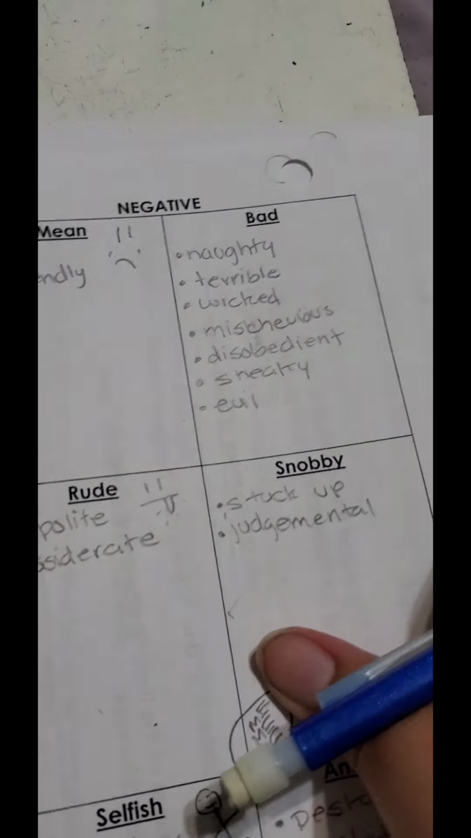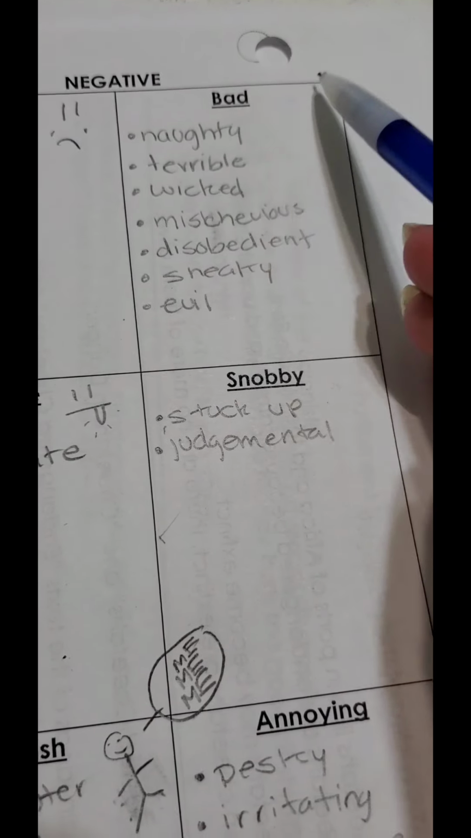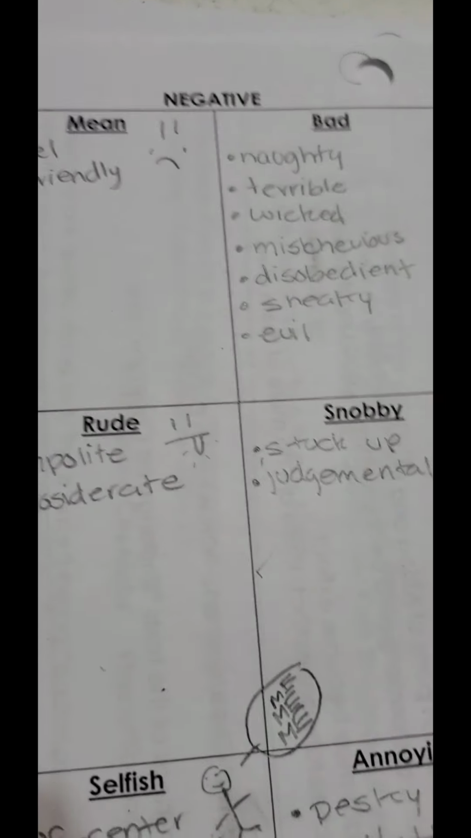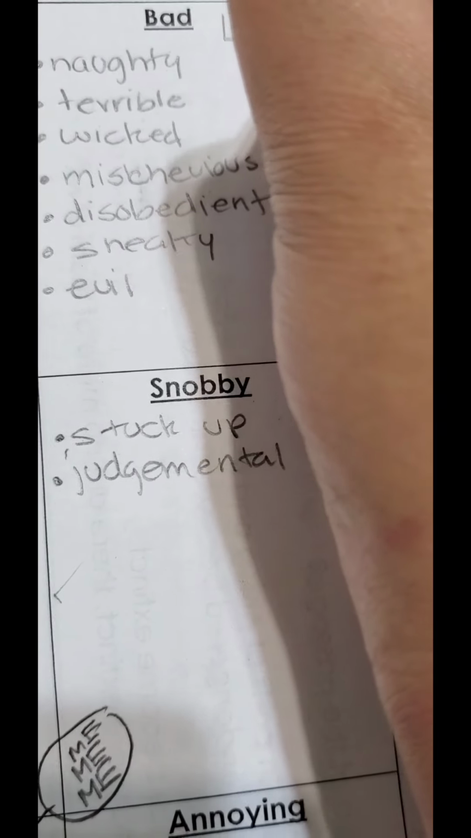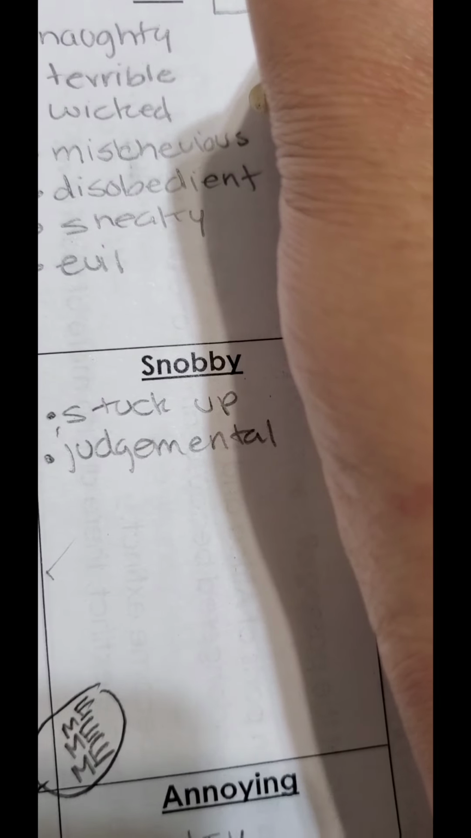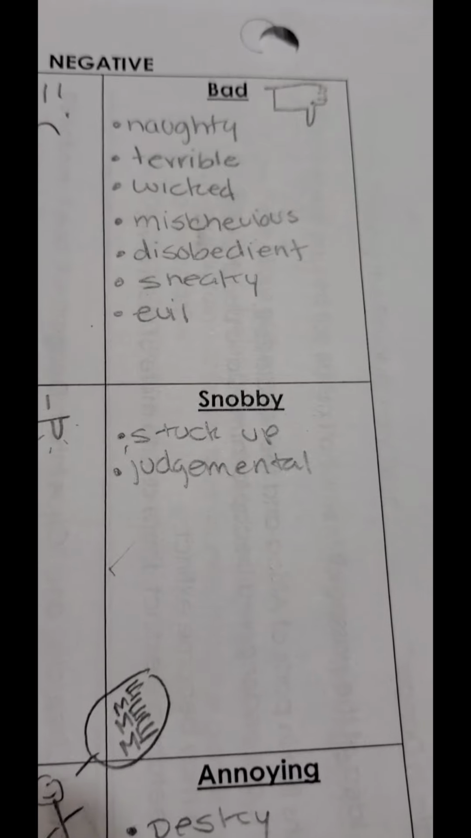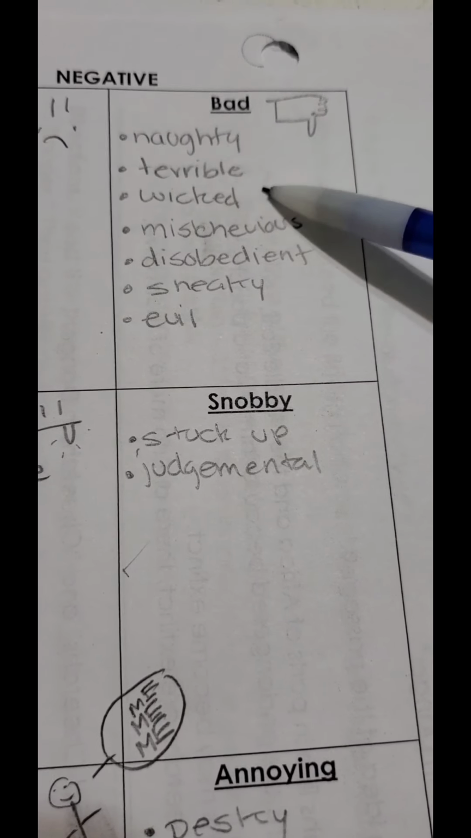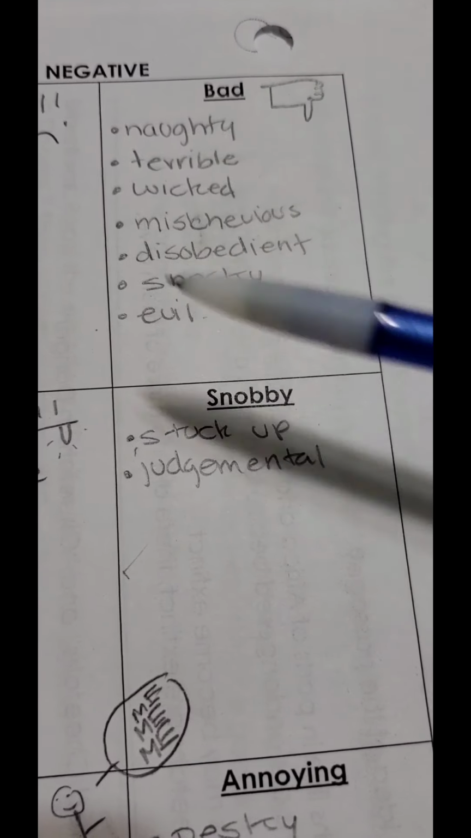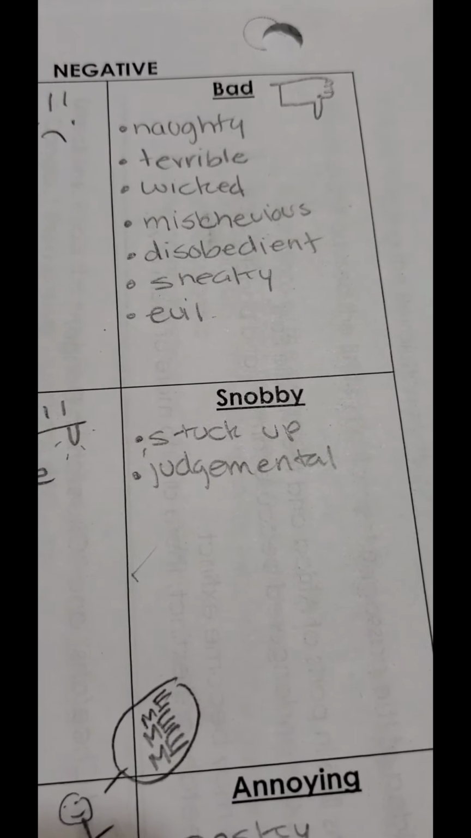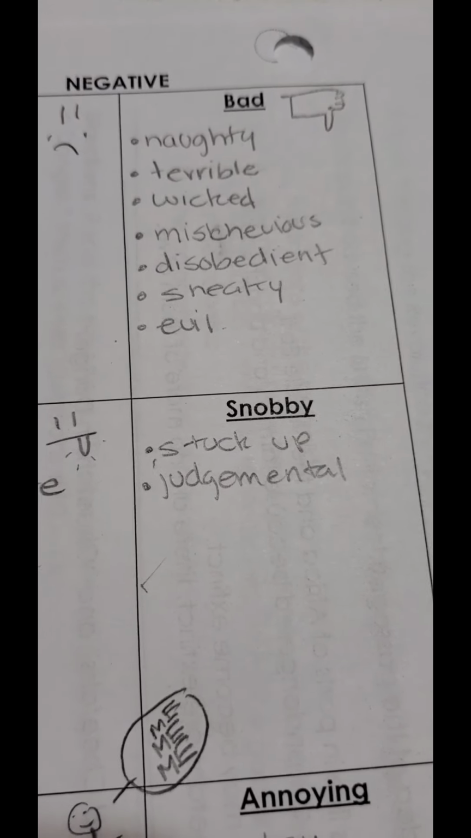And then going back to our negative traits, we have bad. Bad, again, you've heard the word bad. Bad is the opposite of good, it is the antonym of good. Antonym means opposite. We're going to draw a thumbs down for bad, because bad is not a good thing. So bad is someone that's naughty, terrible, wicked, mischievous, disobedient, sneaky, and evil. So let's go through each definition. Naughty. Naughty means that they don't make good choices. Terrible. Someone that is terrible means that they're not doing good things.